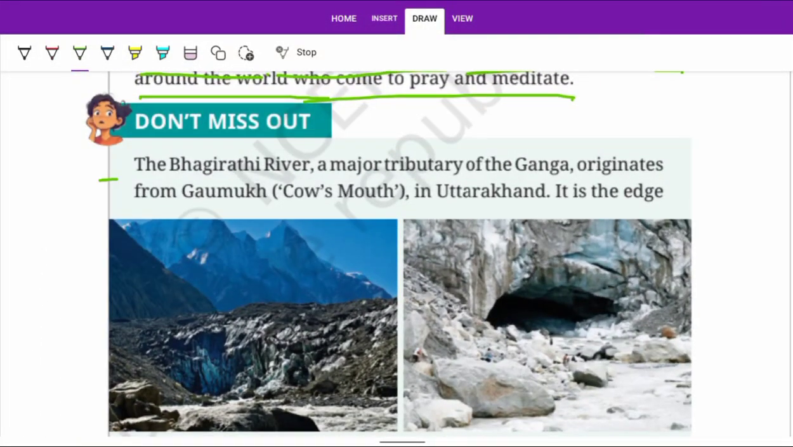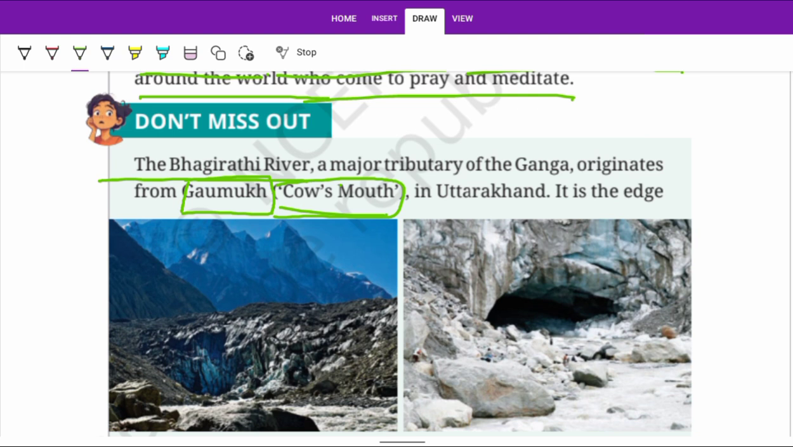The Bhagirathi River, a major tributary of the Ganga, originates from Gomukh. Gomukh is the place where the Bhagirathi River originates. It is also called Cow's Mouth. The English translation is cow's mouth: go means cow and mukh means mouth.